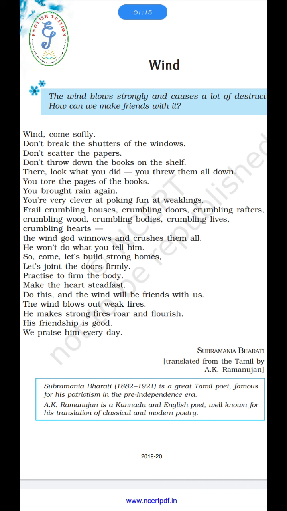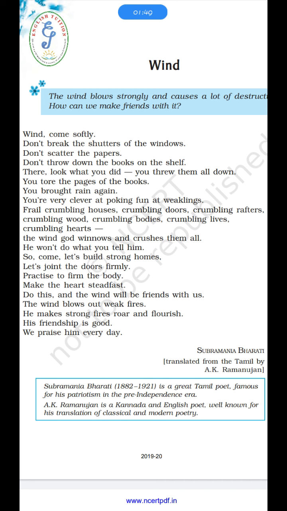Frail, crumbling houses, crumbling doors, crumbling rafters, crumbling wood, crumbling bodies, crumbling lives, crumbling heart. The wind god winnows and crushes them all. He won't do what you tell him. So come, let's build strong homes. Let's join the doors firmly. Practice to firm the body. Make the heart steady first. Do this, and the wind will be friend with us.